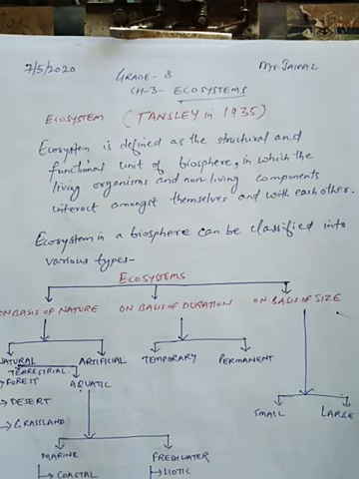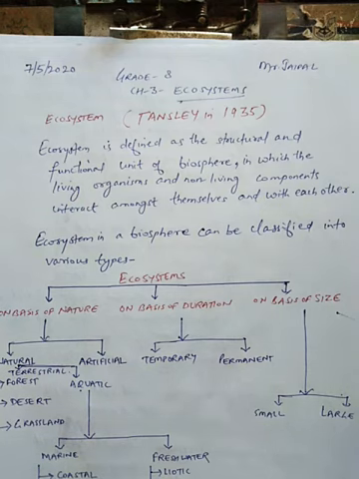So students, living organisms and the physical surroundings with which one interacts, it forms the environment. So we are the living organisms, animals, some microorganisms, plants. These organisms, along with the surroundings, that is the physical surroundings, form the environment. Now in this environment, these organisms interact with each other.